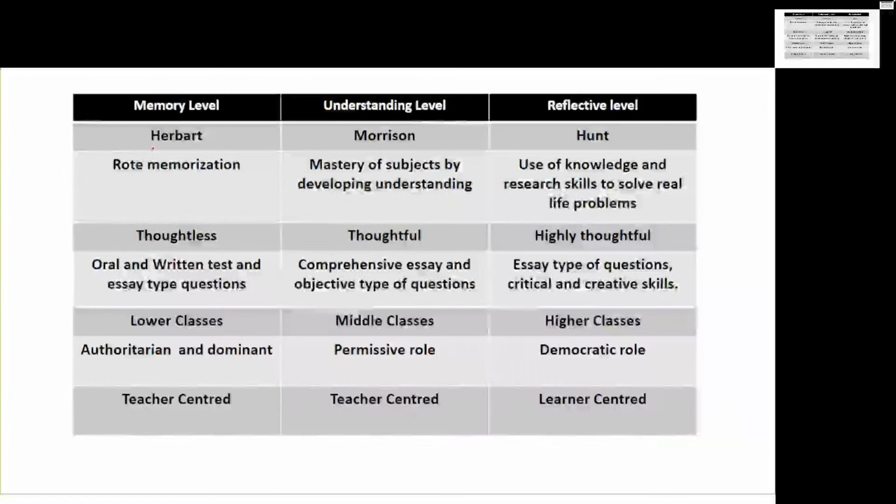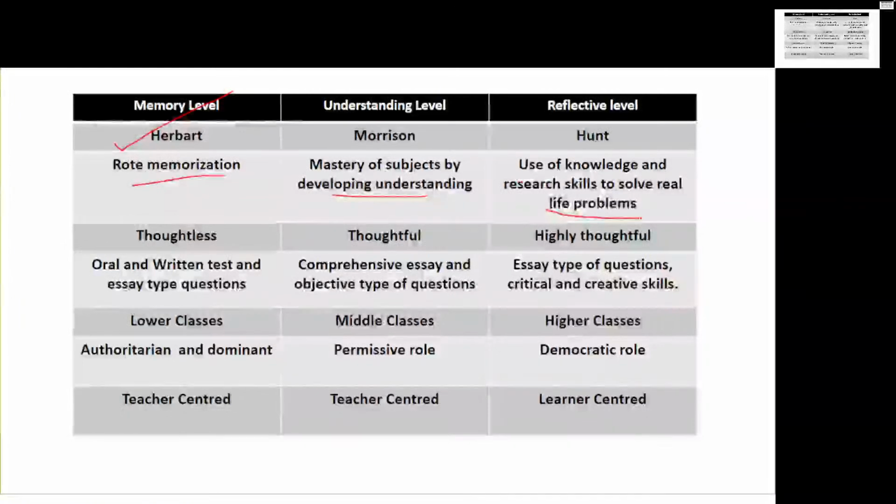Memory level is given by Herbert, understanding by Morrison, and reflective by Hunt. Memory level results in rote memorization. Understanding tells about mastery of the subject. Reflective level tells about knowledge and skills. Memory level indicates thoughtlessness, understanding level indicates thoughtfulness, and reflective level indicates high thoughtfulness.